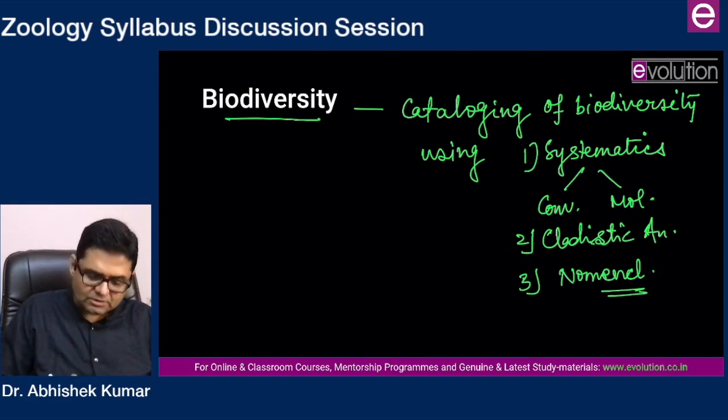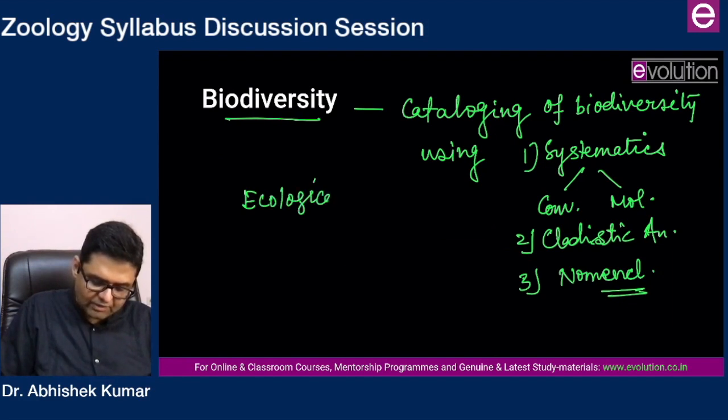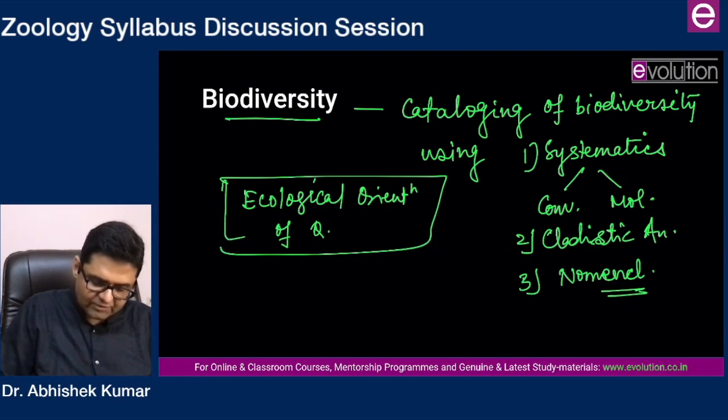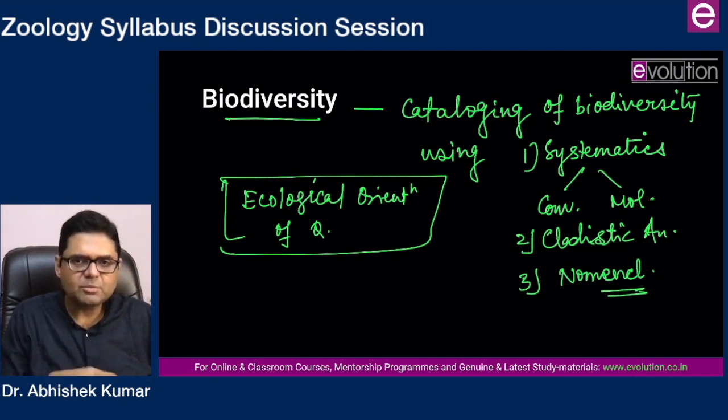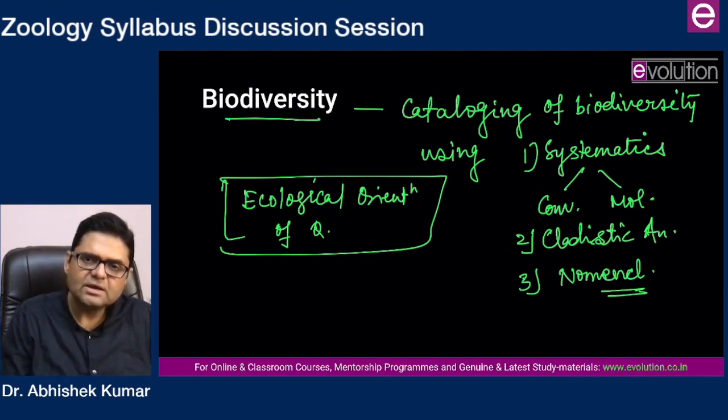This is the main focus, but you should also be prepared to be surprised if ever they ask a question with an ecological orientation. Once they have done it in the last 10 years, I would not be surprised if they do it again. Having said that, this is not something for which you have to prepare separately, because under the ecology section, you have to study biodiversity from the ecological angle. That will be taking care of the ecological dimension of the question, even if it is asked in paper 2. This was the last topic of systematics. So with this, you would have completed the coverage of evolution and systematics.